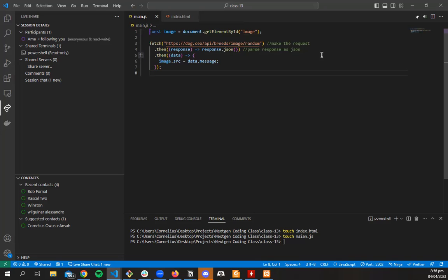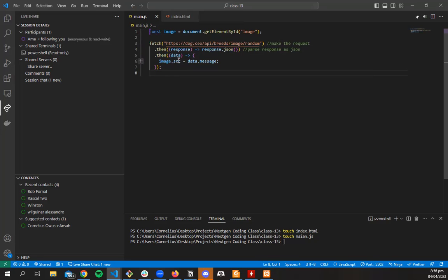Now the cool thing we are doing is making a fetch request to the dog API, and we are getting a random dog image. When we get it, as always, if you are using .then, this is always the same way you do it. First of all, you get the response and you parse the response as JSON. This is repetitive. Then the data that you get, you can do anything with.